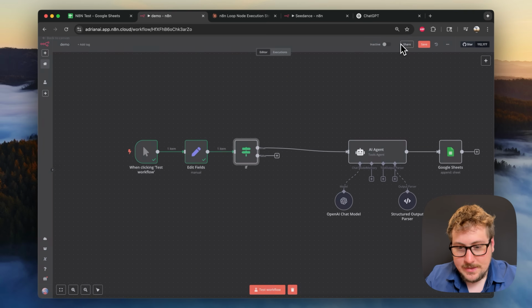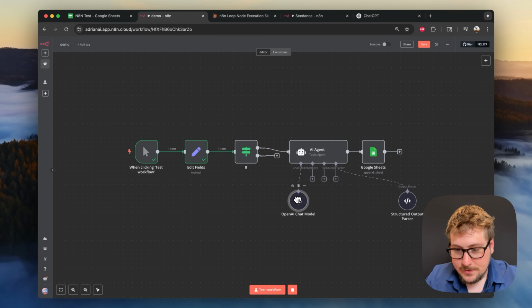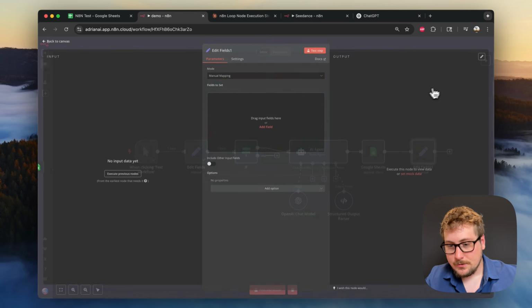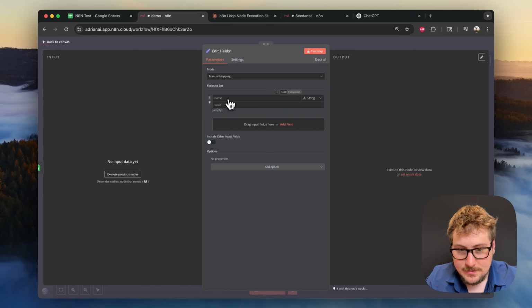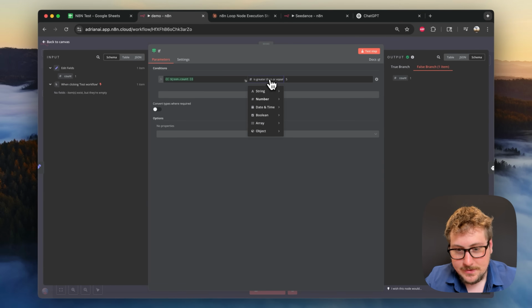So I'm just going to exit out of here, and you'll see we have these 2 right here, the same ones that we started with. We're going to hit the plus one more time, and we have to do one more set, which should pop up like this, and then we have to execute the previous nodes to have this work. And I made a little bit of a bug here. It was supposed to be less than or equal to, so that it runs 5 times.